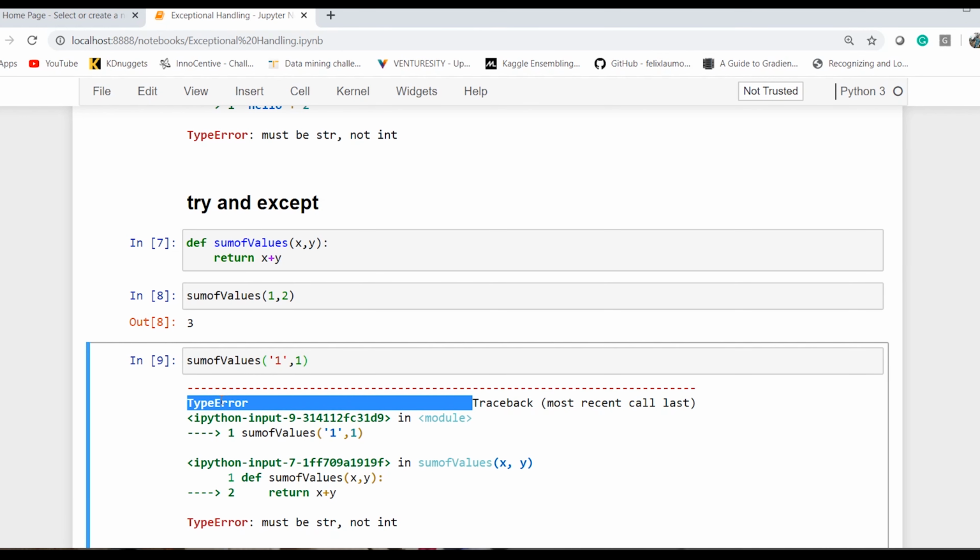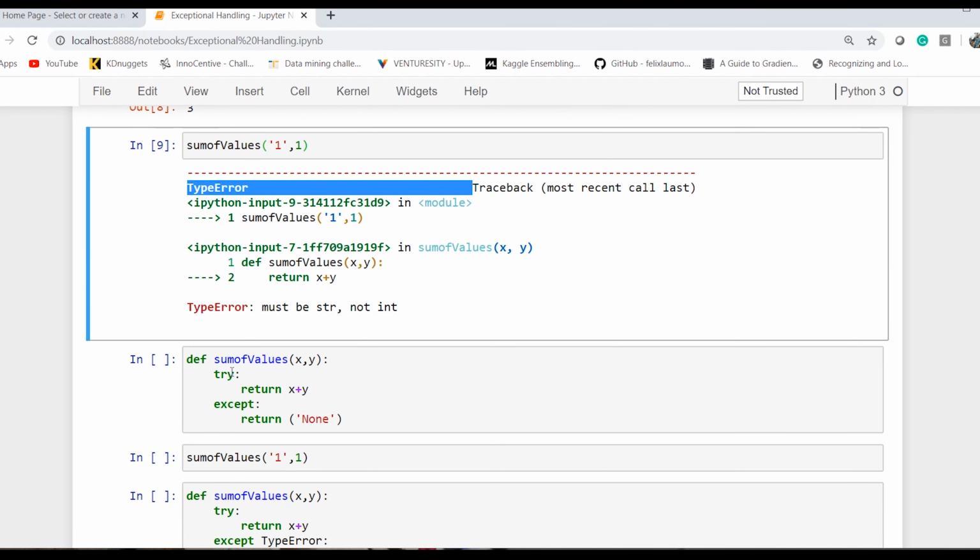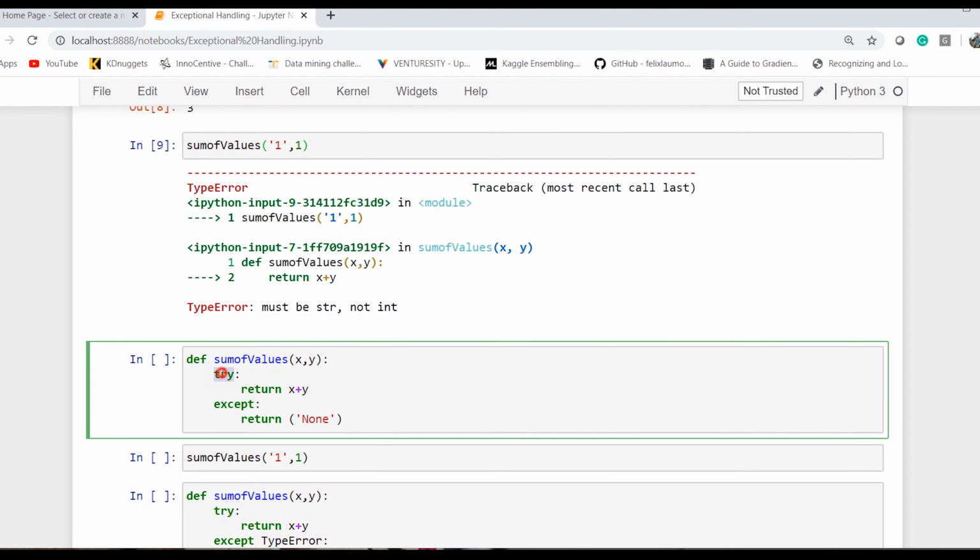Now to specifically handle a TypeError, we can use a try-except block. I write a try block and say what actually has to be done. If any exception occurs, we catch it in the except block and then give whatever message or information we want to pass to the end user.